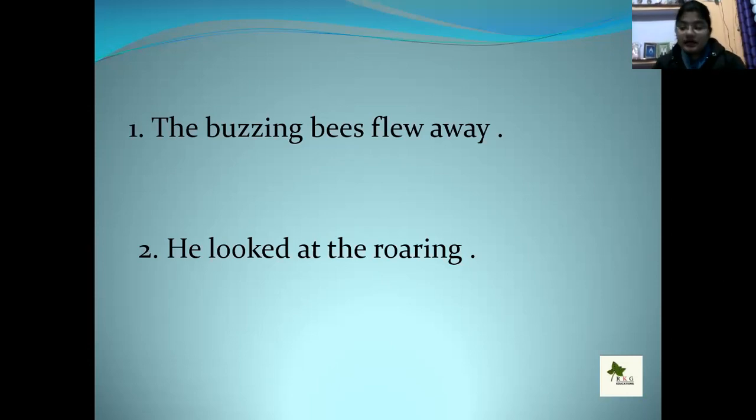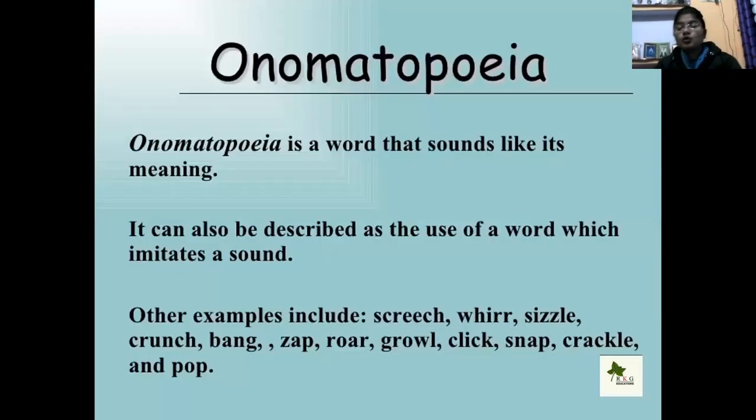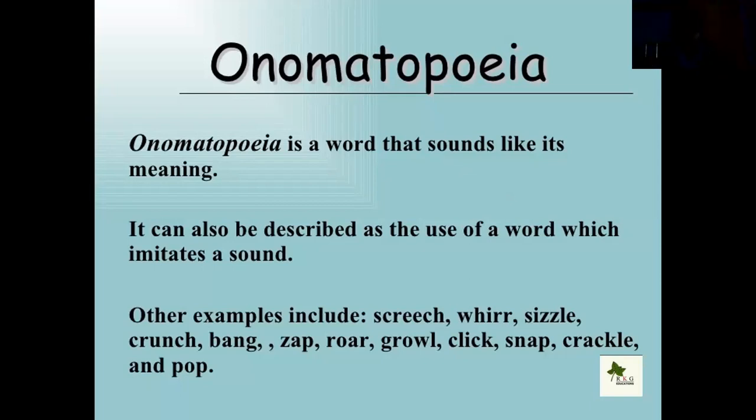Onomatopoeia is a figure of speech, a word that sounds like its meaning. In this figure of speech we are using sounds, that is murmuring, whispering, and roaring, zap. These are the figures of speech in it. Okay, onomatopoeia is a word that sounds like its meaning.